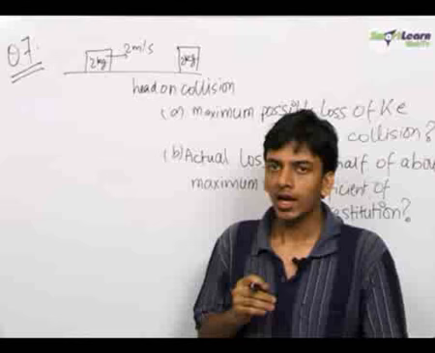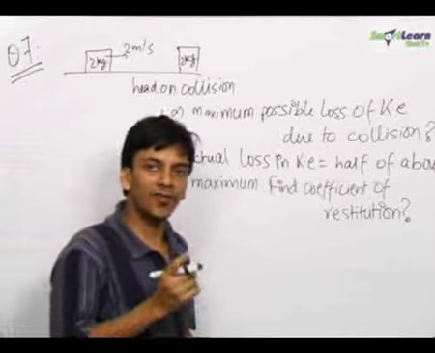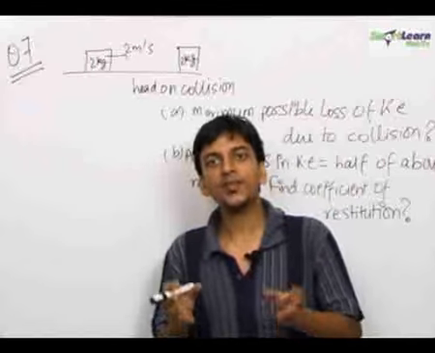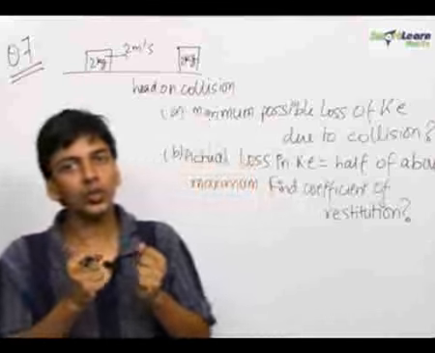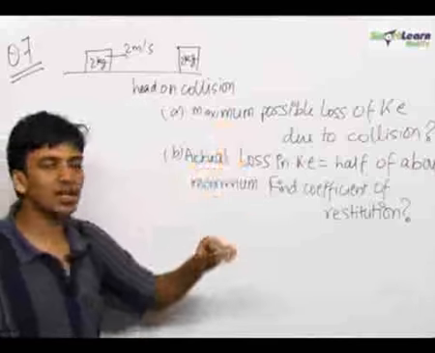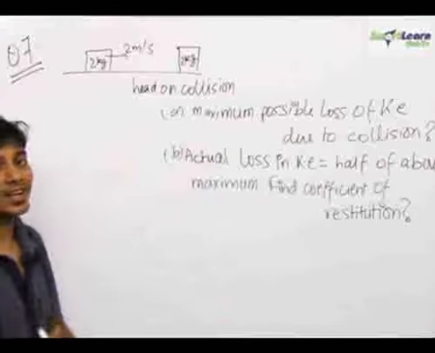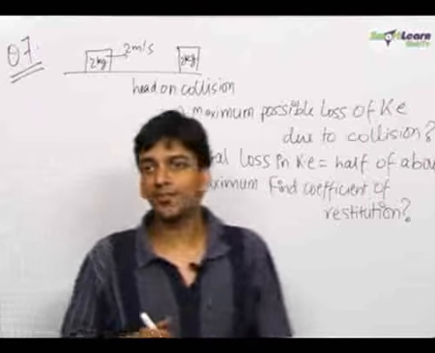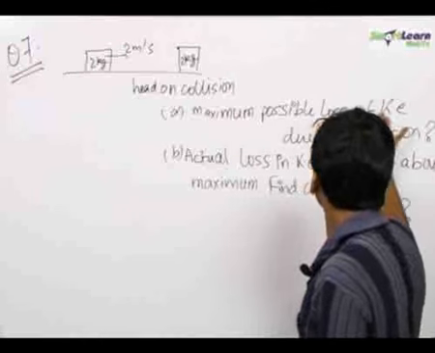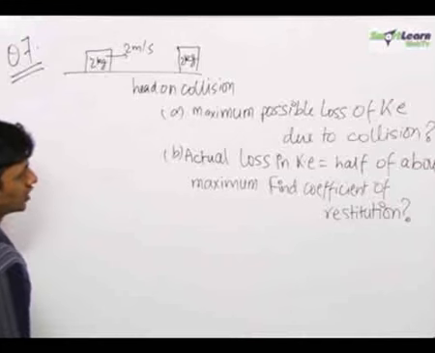Elastic collision is a collision in which there is no loss of kinetic energy; the objects completely reform to their original shapes. In a perfectly inelastic collision, objects do not reform to their original shapes at all; they remain in the state of maximum deformation, due to which there is maximum potential energy stored in the objects, and therefore maximum conversion from kinetic energy to potential energy. So perfectly inelastic collision is the collision in which there is maximum loss of kinetic energy. So for the first part, when we need to find the maximum possible loss of kinetic energy, we'll take the case of perfectly inelastic collision.